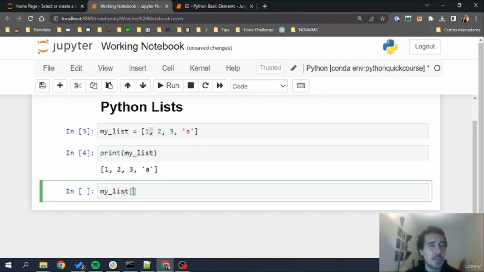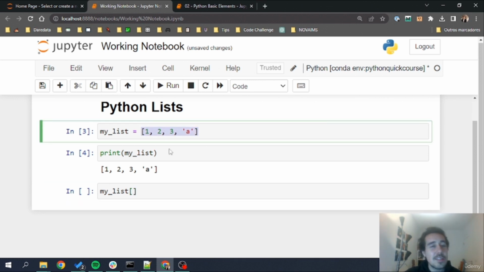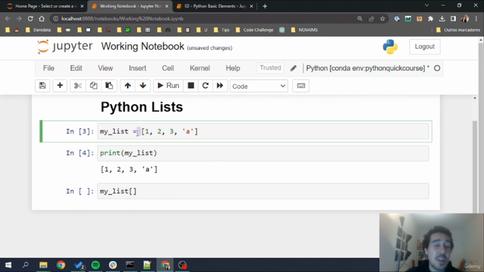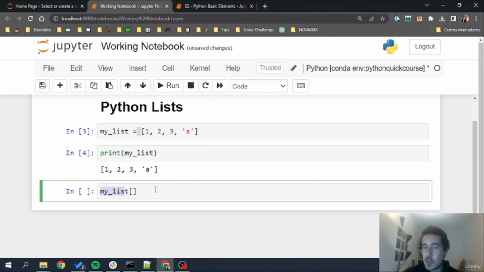I know that this seems confusing because we are using square brackets for 2 different things. We are using square brackets to create the list, and we are using square brackets to index the list. But the main way for you to understand the difference between these 2 things: when creating a list, we don't have anything right next to the square bracket, while when we are indexing, we normally have an object immediately next to it.